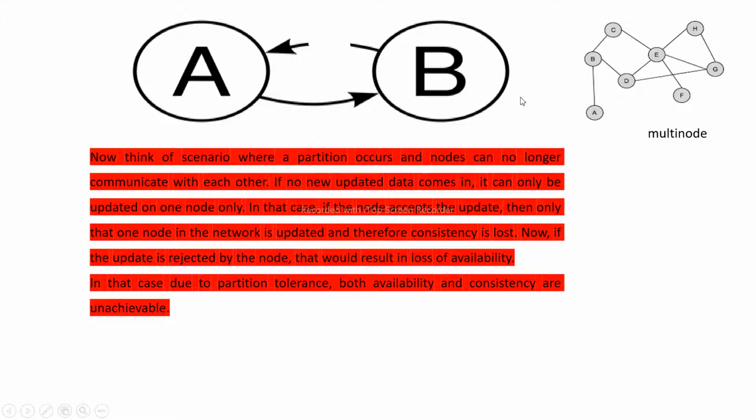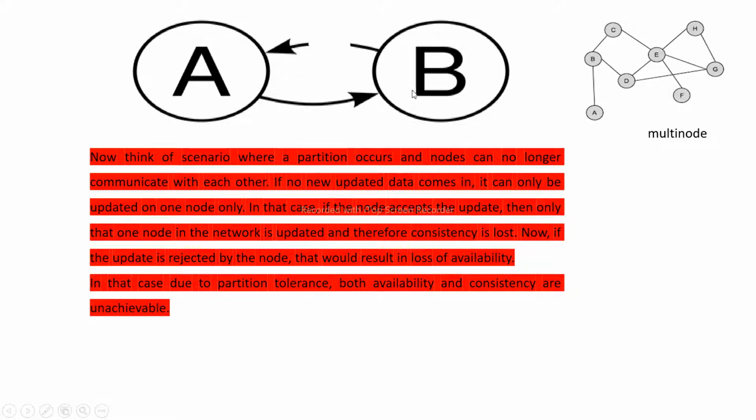Suppose many other nodes are also connected, and whatever data is there is on one side. In that case, if the node accepts the update, then only that one node in the network is updated, and therefore consistency is lost.